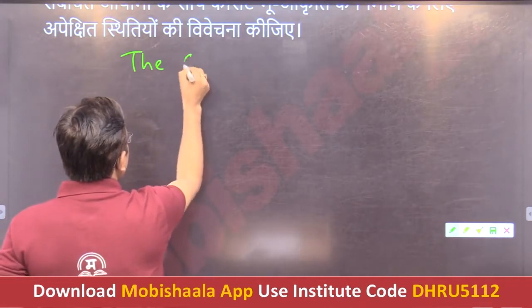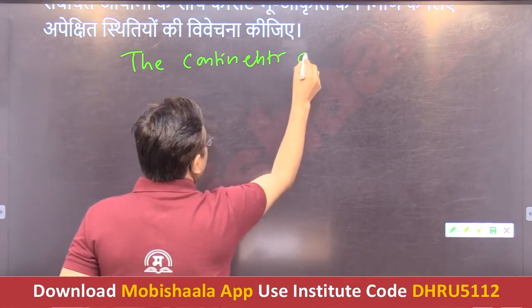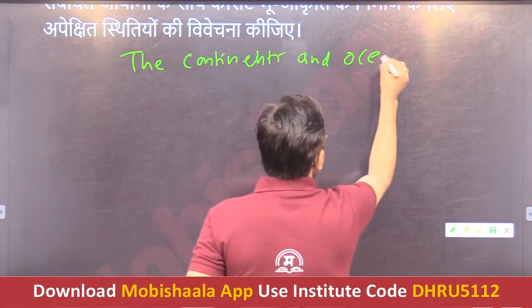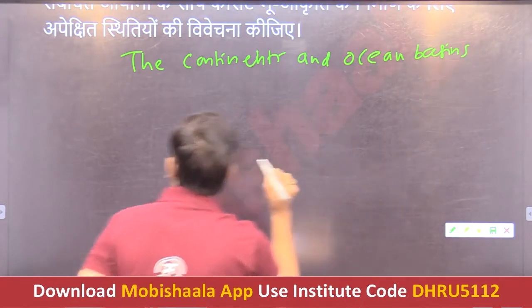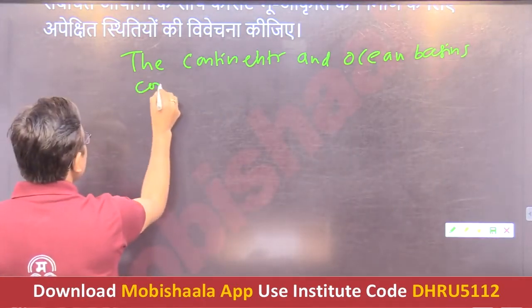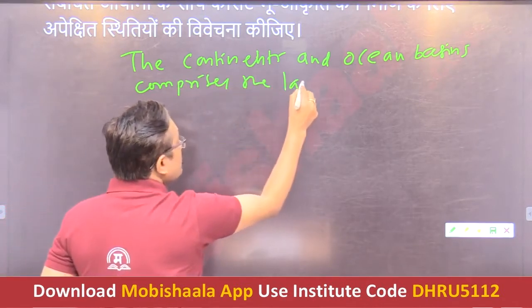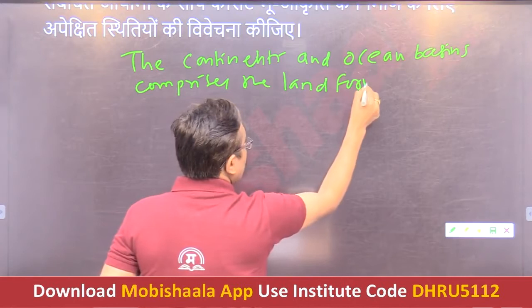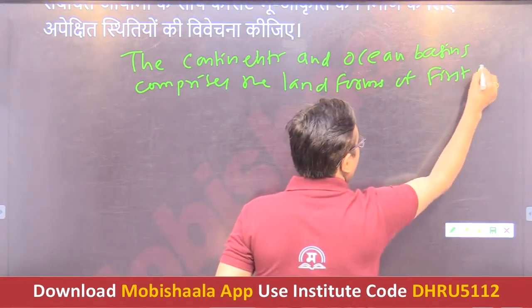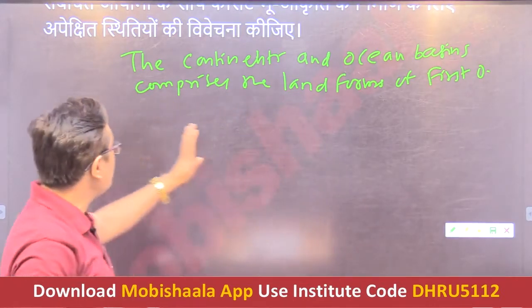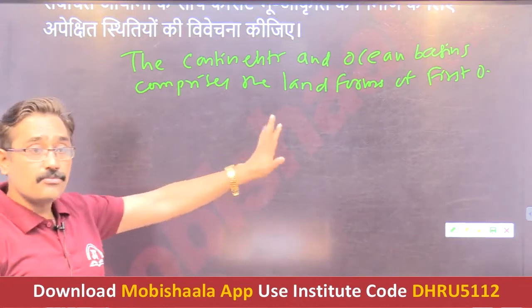The continents and ocean basins comprise the landforms of first order.